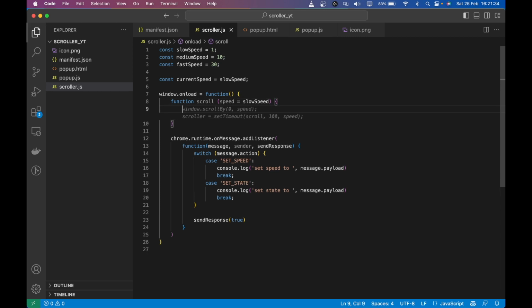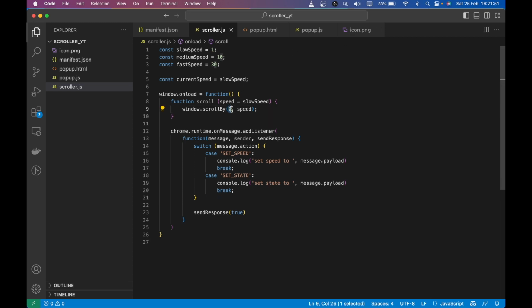And then I'm going to do window.scrollBy. ScrollBy is how many pixels you want to scroll the page, and the first argument is the x-axis. We don't want to scroll horizontally, but we want to scroll vertically. That's why we're using the y, the speed.